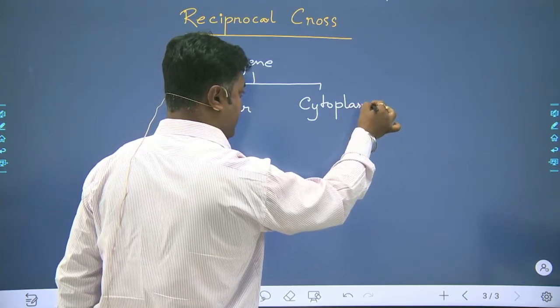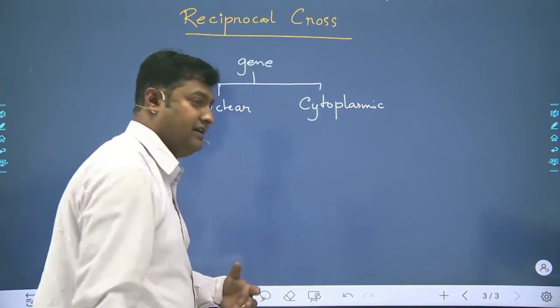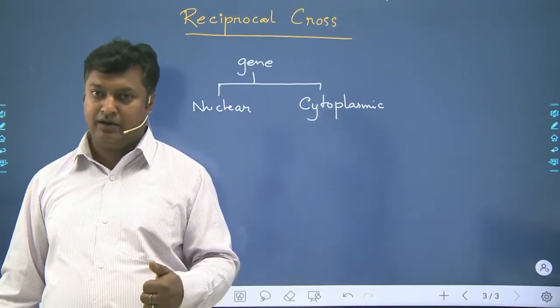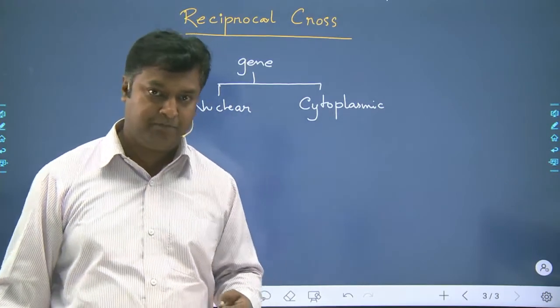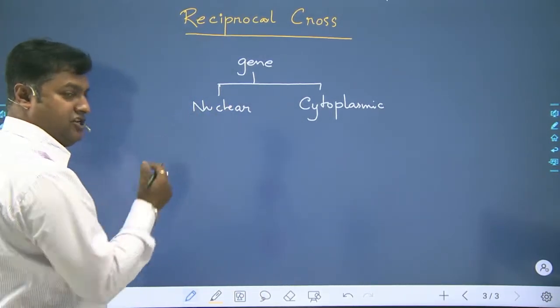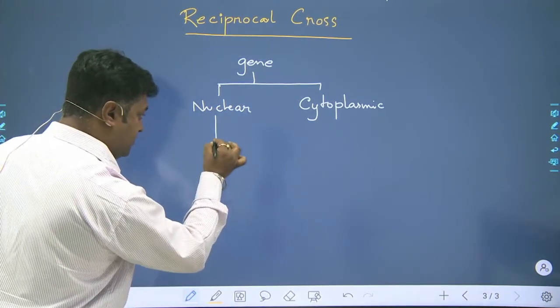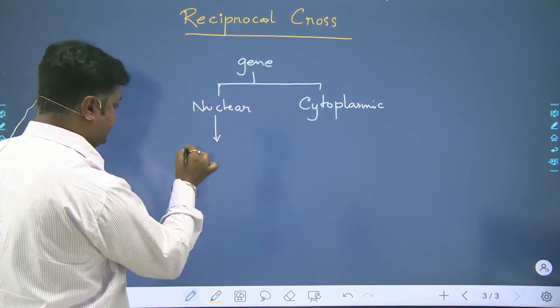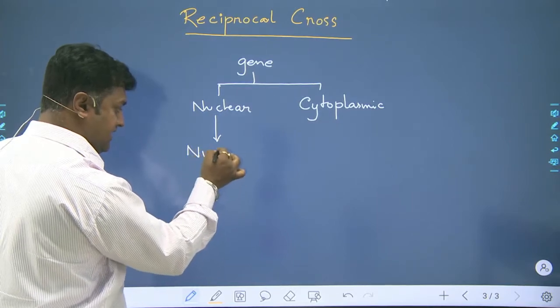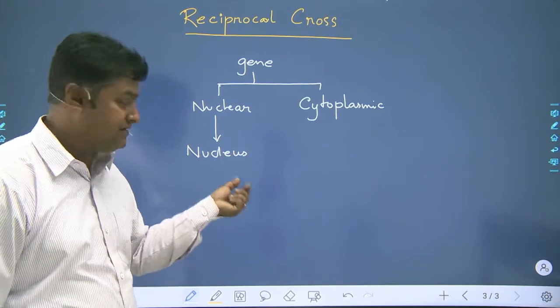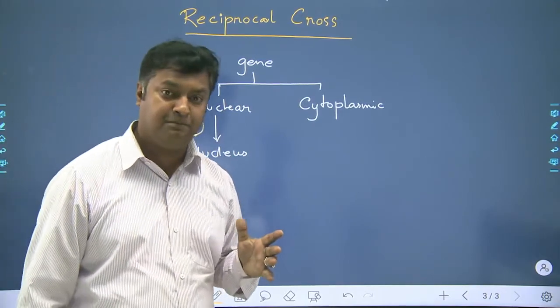So by this theory we can say that genes are actually of two types. It may be nuclear and it may be cytoplasmic. So if I talk about a nuclear gene, then going by the words, a nuclear gene will be a gene which is present inside the nucleus. Simple as that. The gene which is present inside the nucleus is said to be a nuclear gene.